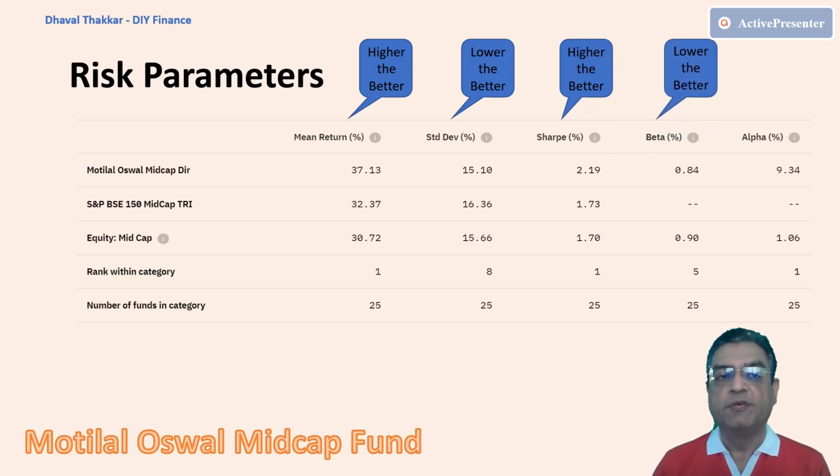Fifth one, alpha, that is a tool that measures how much better the fund has performed compared to the category. Here, it is 9.34, which is quite high compared to the category average. Here, higher the value is better. On all risk parameters, the fund's performance is better than the benchmark index and the category average, which is a positive sign for a fund.